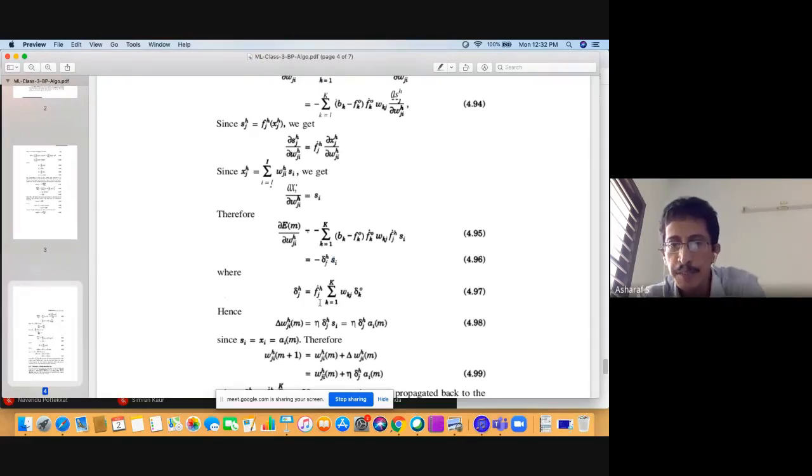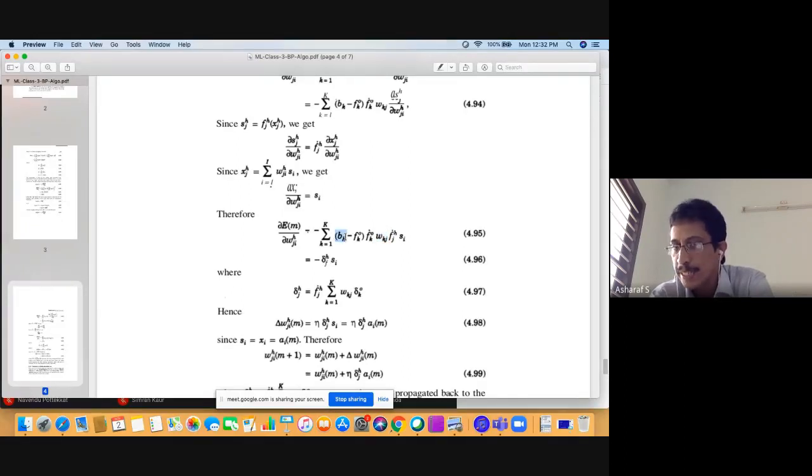So from this derivation, from this particular equation, look at this delta j(h). This part of the equation is known to us. It is multiplied by a weight connecting the output to me. Me is the hidden layer. Me is connected to the output through wkj.